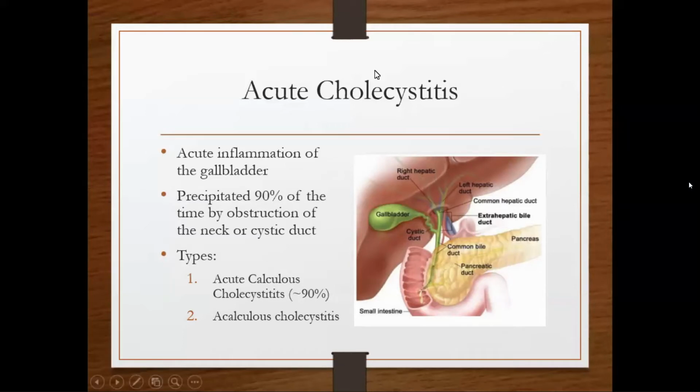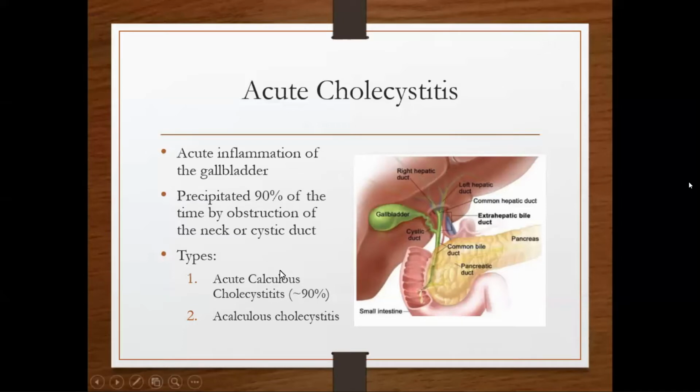Acute cholecystitis can be divided into acute calculous cholecystitis and acute acalculous cholecystitis. Acute calculous cholecystitis means it is associated with cholelithiasis; calculous means stone. It is more common, comprising around 90% of acute cholecystitis. Acute acalculous cholecystitis means acute cholecystitis in the absence of cholelithiasis. If there is acute inflammation of the gallbladder without stone, that is known as acute acalculous cholecystitis.